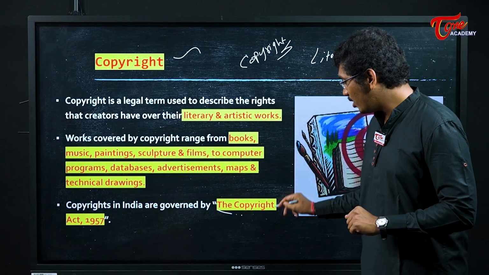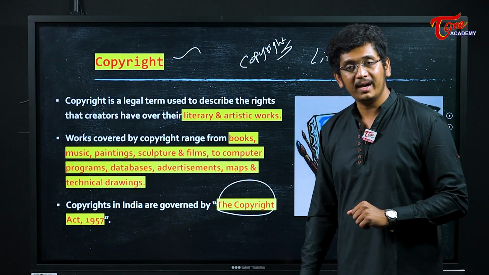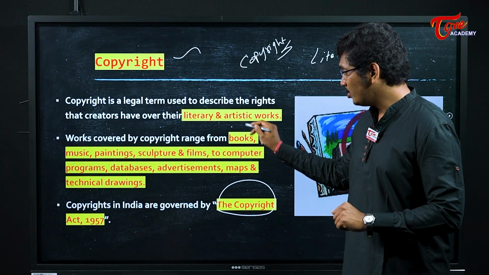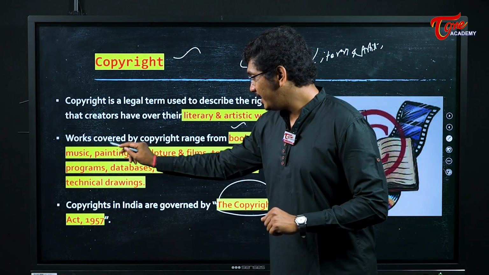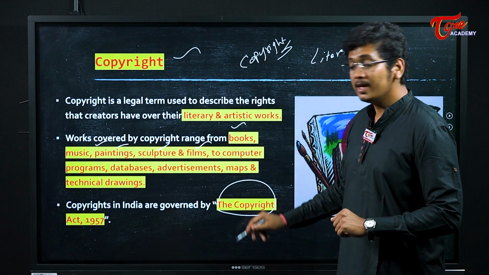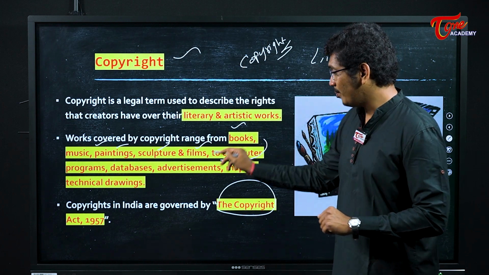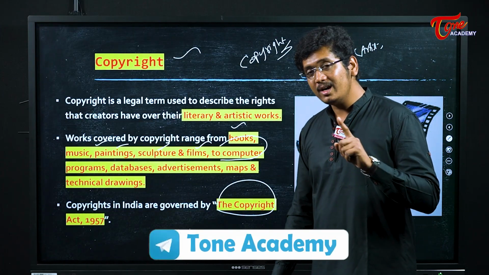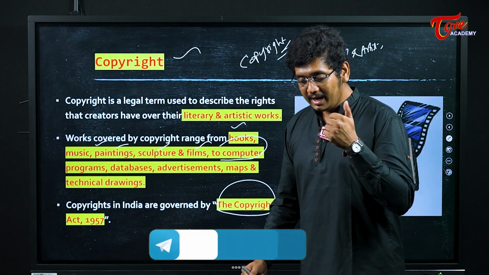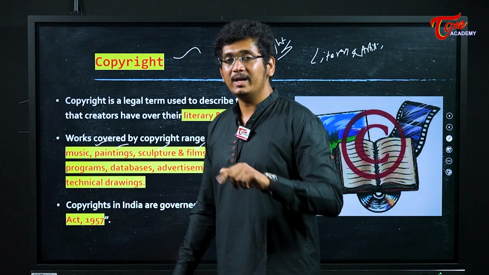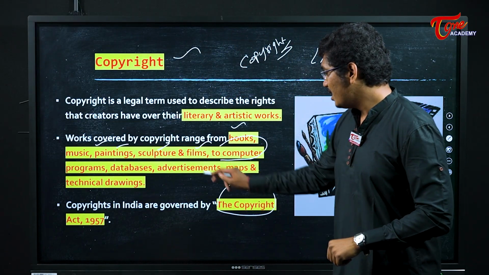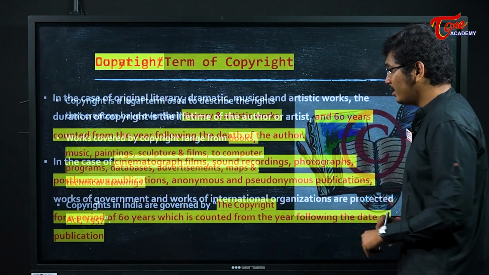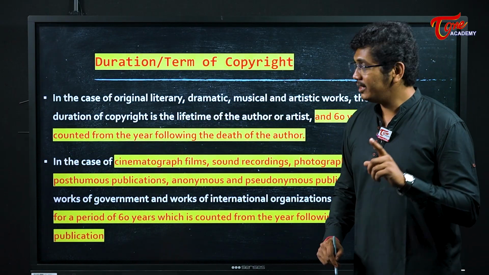In India, there is a law dealing with copyrights, my friend: the Copyright Act 1957. Copyright can be given to books, music, painting, sculpture, films, and computer programs also can be copyrighted. If someone asks you, a computer program can only be copyrighted but cannot be patented. Advertisements, maps and technical drawings are also copyrighted in India.